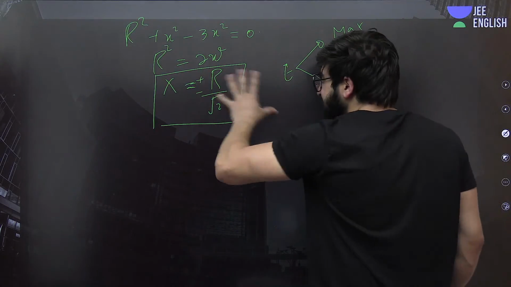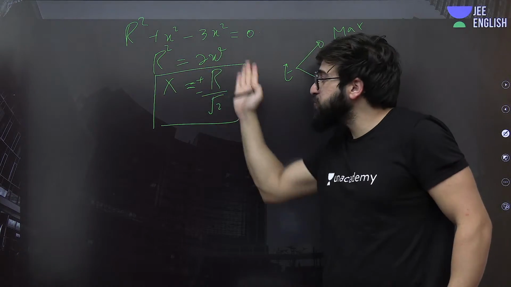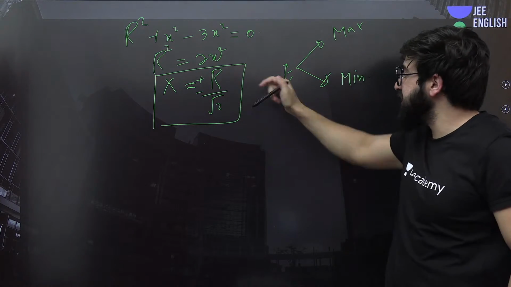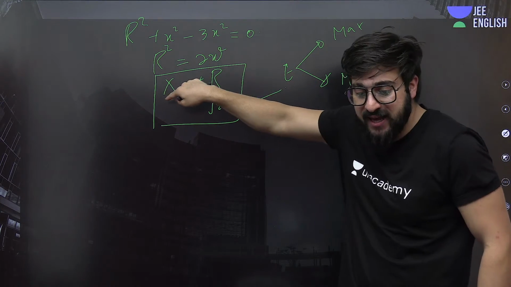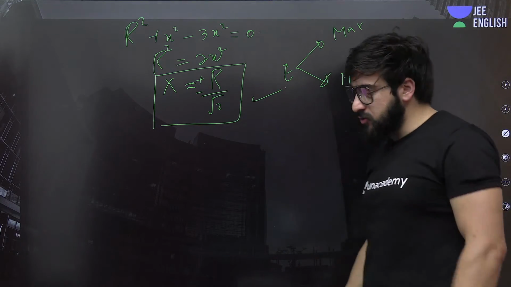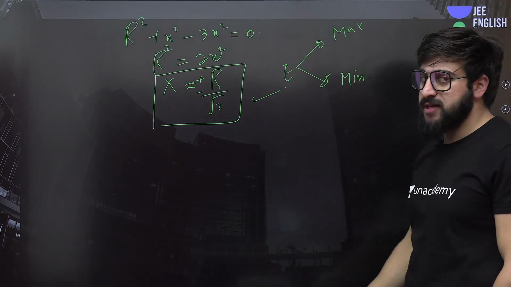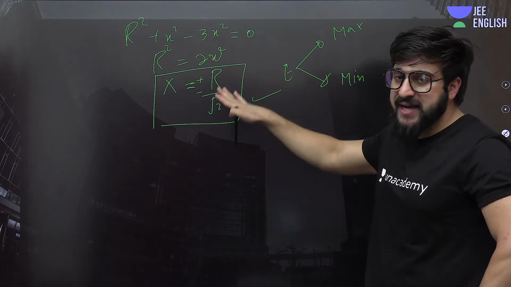At this point of x the dr by de is 0. That means we can definitely say at this x it is either maxima or minima. So we'll see afterwards what we're going to be doing.